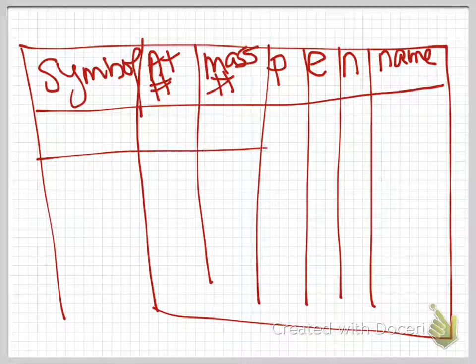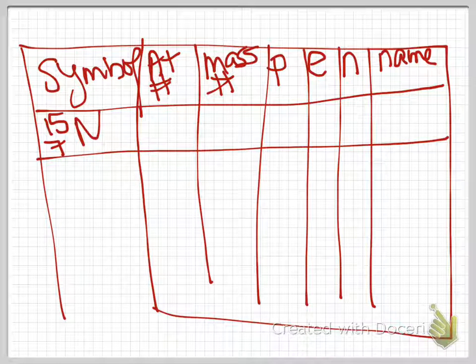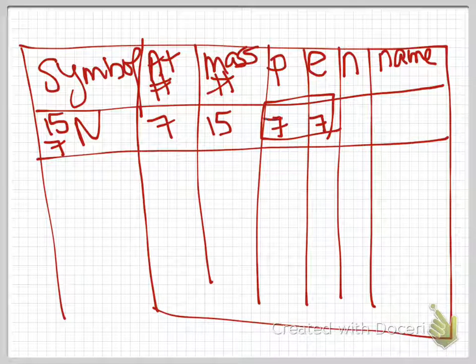So for the example that we just did, if I wrote 15,7N, I want you to say the atomic number is 7, the mass number is 15, the number of protons is 7, the number of electrons is 7. These two will always, for neutral atoms, be the same. Now, next chapter we're going to get to where they're not the same anymore, but for now they are. And then to get the number of neutrons, you always subtract: 15 minus 7 is 8.